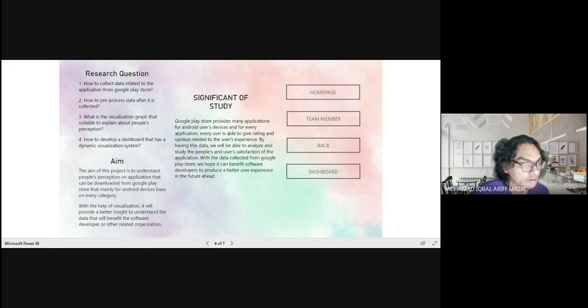With the data collected from Google Play Store, we hope it can benefit software developers to produce a better user experience in the future ahead. So that's all from me.